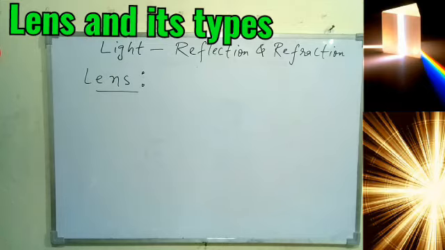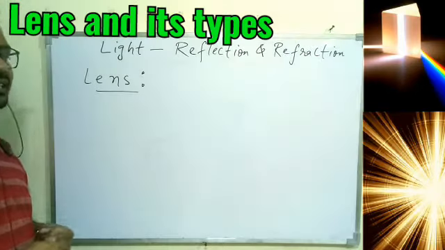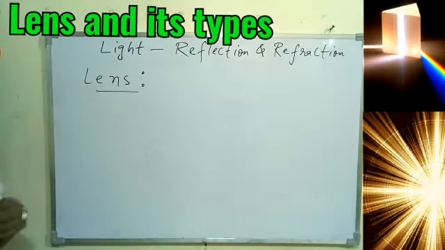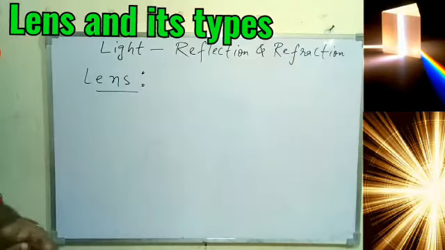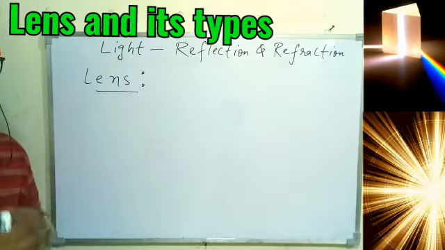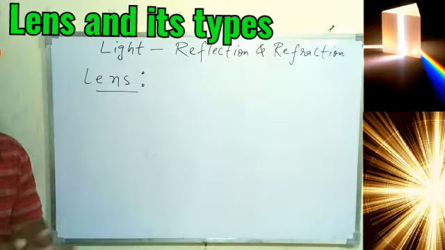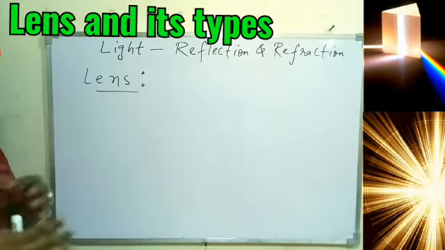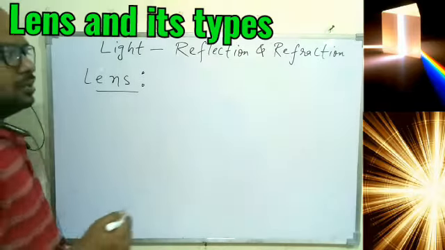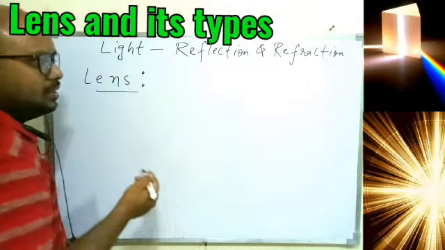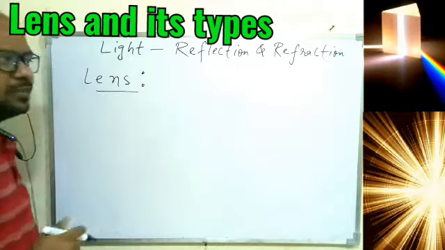We'll understand the meaning and the related terms with the lens. That is what we are going to learn today, so that in the next class we can understand how the lens can also be used to form images of different types, different nature and behavior, which we'll see in the coming class. So in general, if we talk about the lens, it is nothing but a transparent medium.